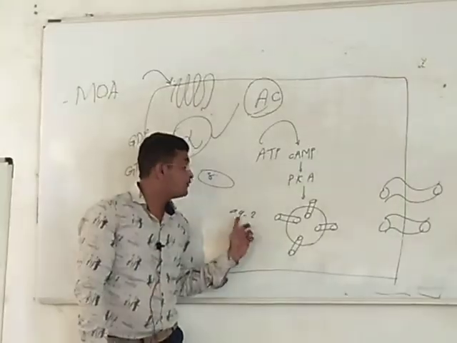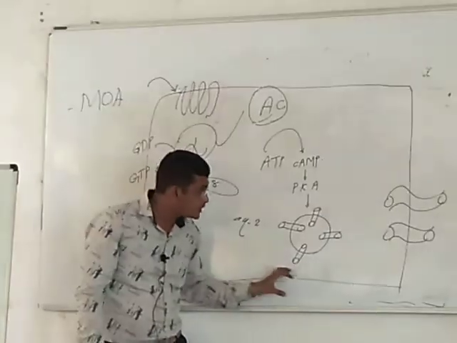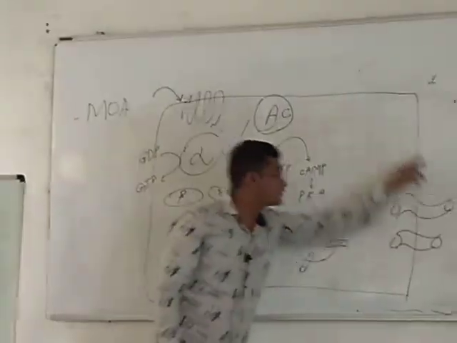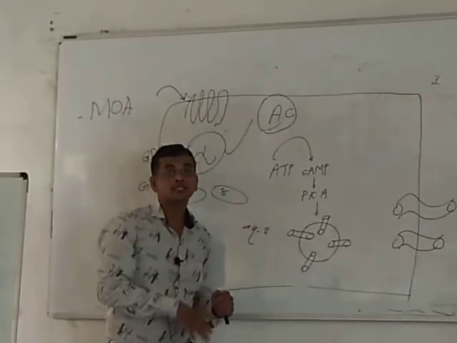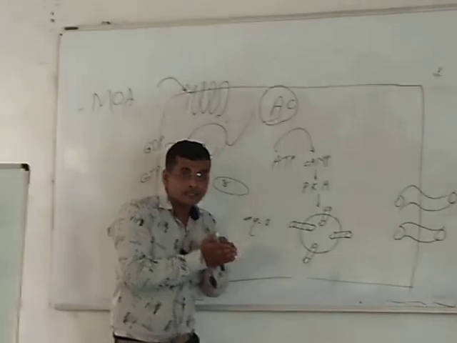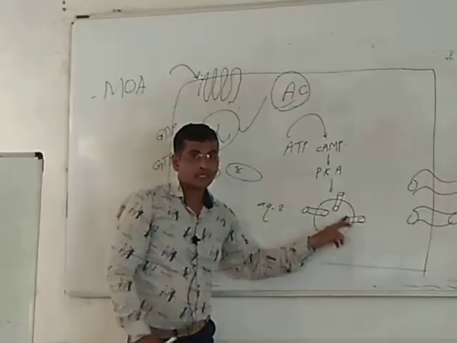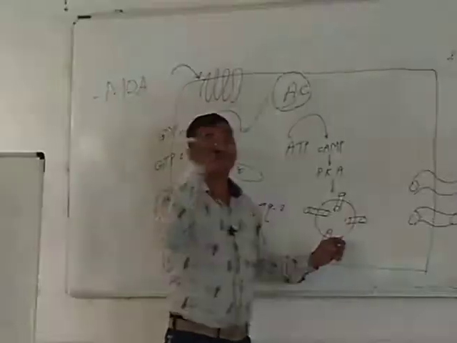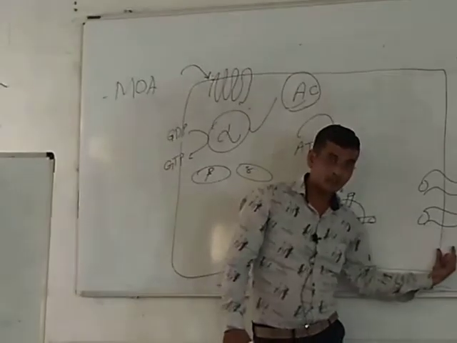So what will happen if exocytosis is there? Due to exocytosis, the water channel gets inserted on the surface of the membrane. When there is fusion of the vesicle protein, the water channel gets inserted on the surface of the lumen, on the principal cell of the collecting duct.